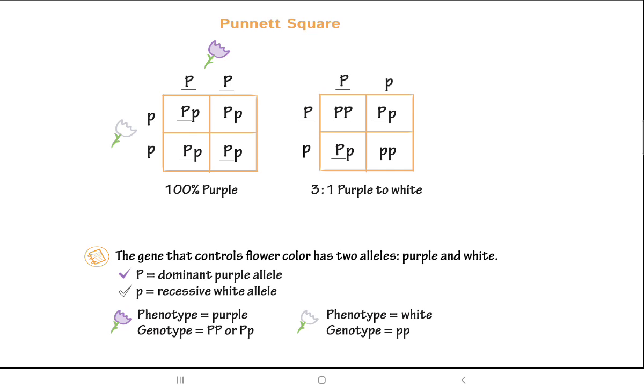So that tells us the phenotype and the genotype. What is the phenotype? It means the physical one. The physical one will be the violet color. That is the appearance we will have. So in the first one, we have a 100% chance of the phenotype being the purple color, whereas in the second one, we have 3 is to 1. Did you understand how to find out this phenotype ratio?